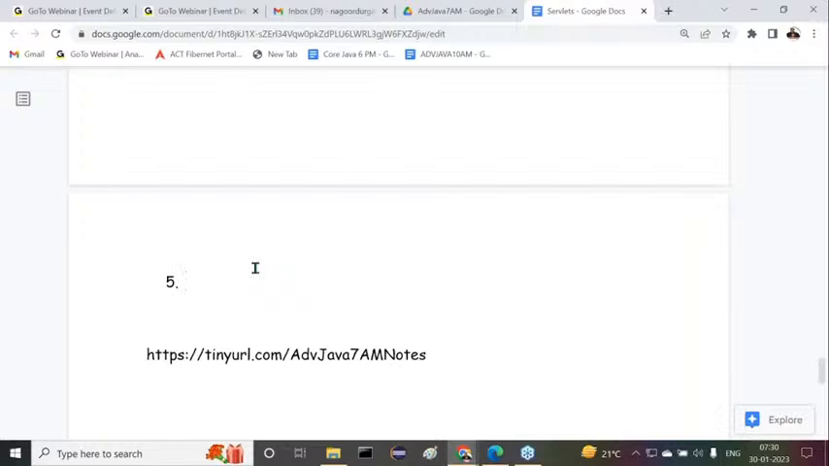Now listen carefully. A web application is the combination of web components like servlets and JSPs. Am I right or not? These web components are executed by a separate container, that is the web container.